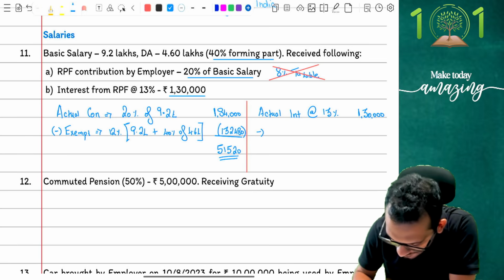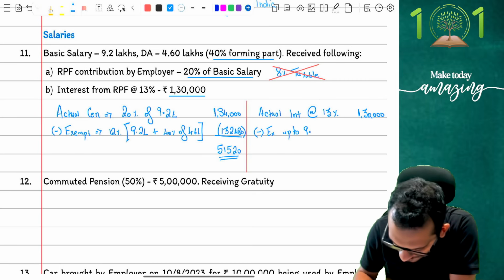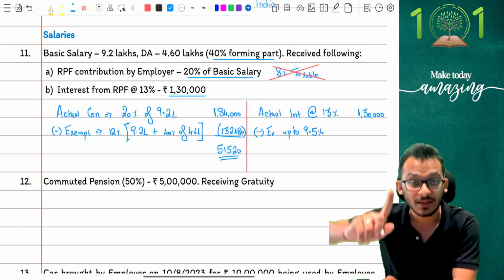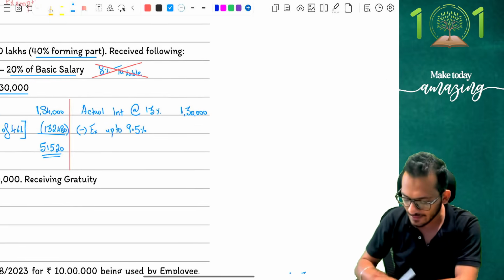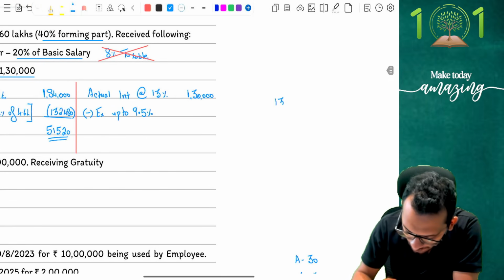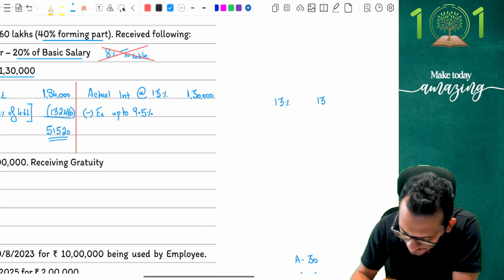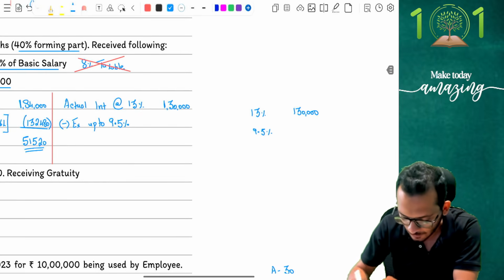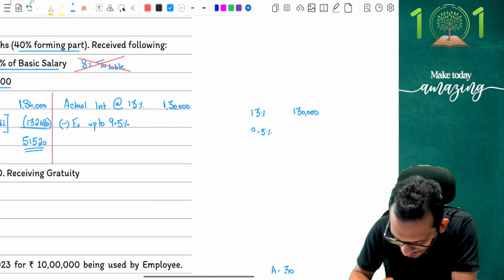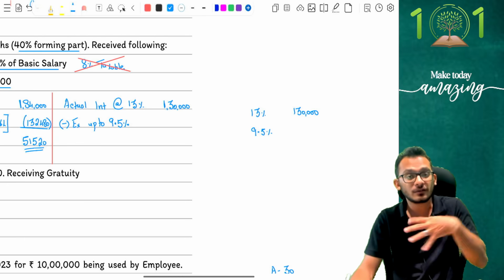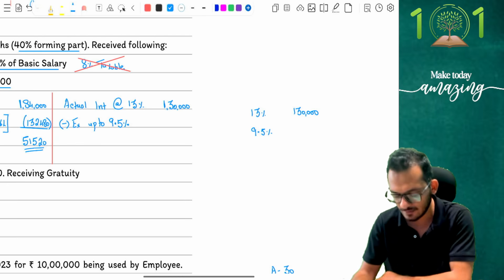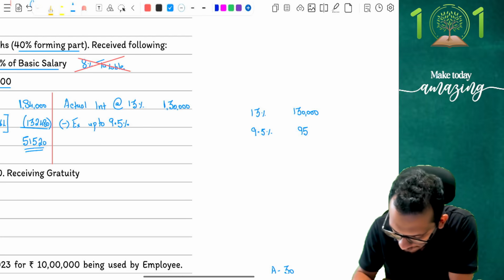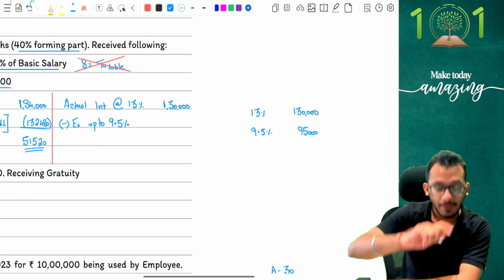Now I will say I am exempt up to 9.5% of the interest rate. Be very careful. If 13% gives me 1,30,000, how much will 9.5% give me? Look very carefully. I've said at 13% interest, Rahul earned 1,30,000. So how much did Rahul earn at 9.5%? Very obviously, Rahul earned 95,000. Yes or no?